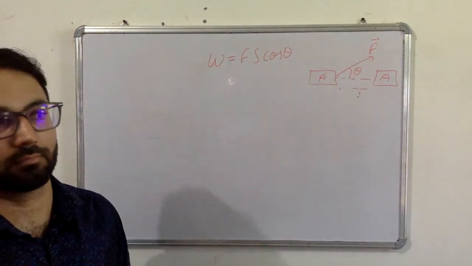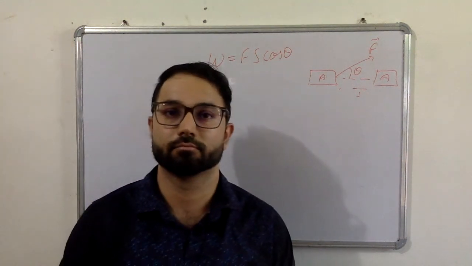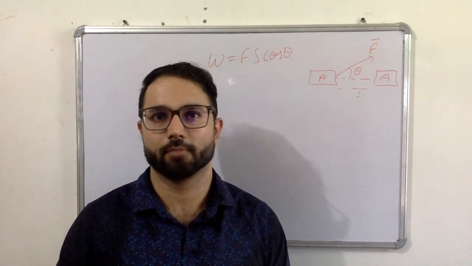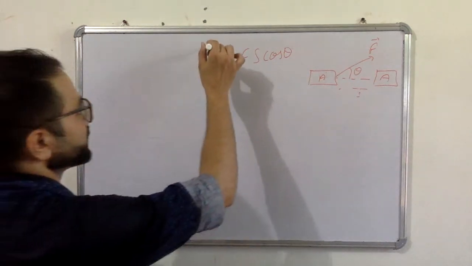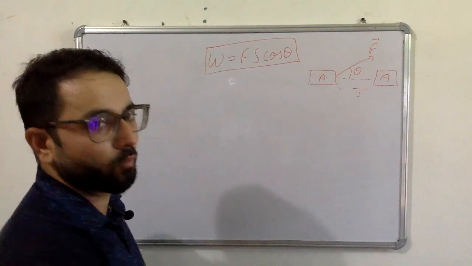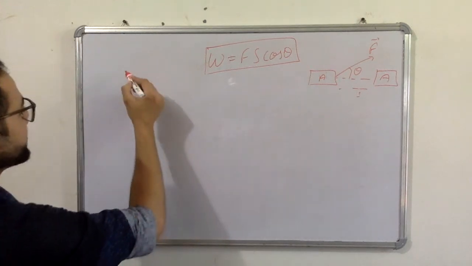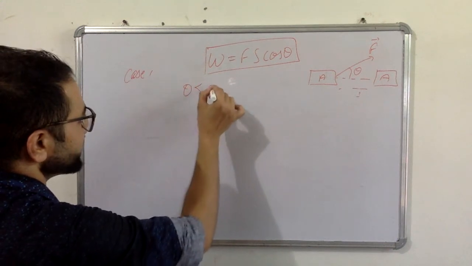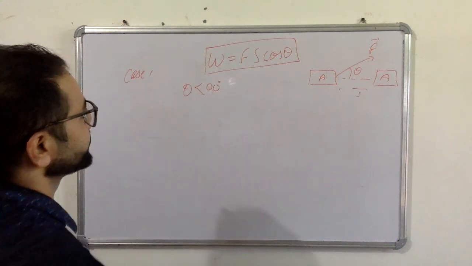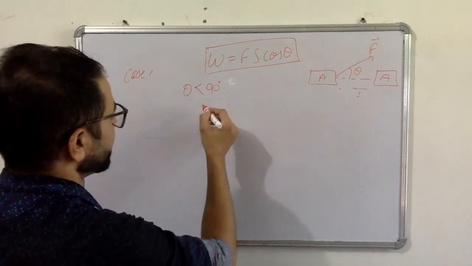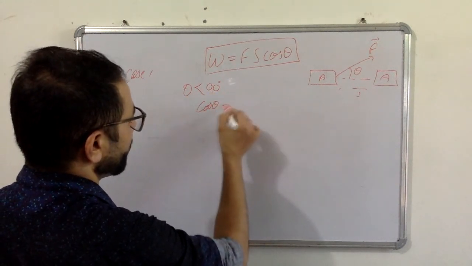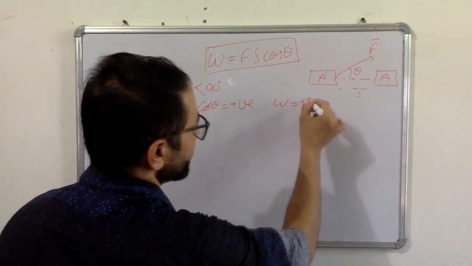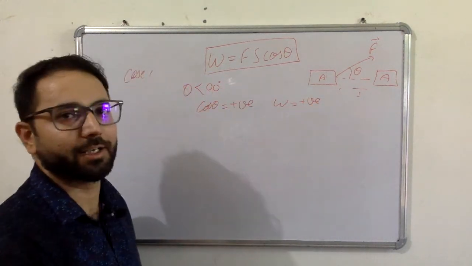Many times theta will be less than 90 degrees, and there will be an instant when theta will be 90 degrees. So now we will discuss many cases of work. The first case is when theta is less than 90 degrees. Then cos theta will be positive, which means work will be positive for theta less than 90 degrees.